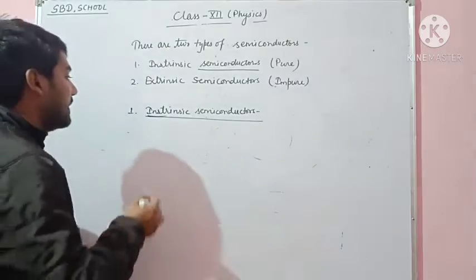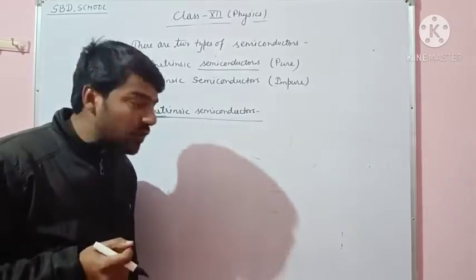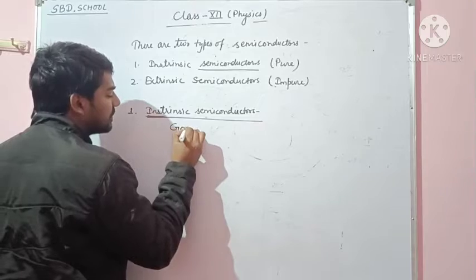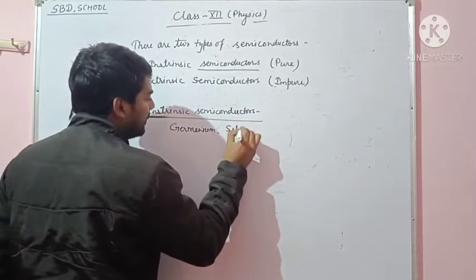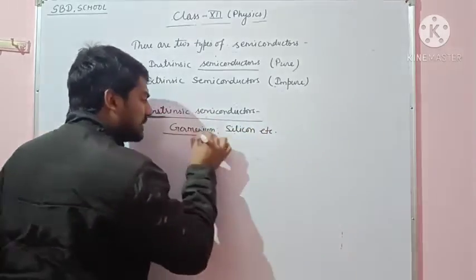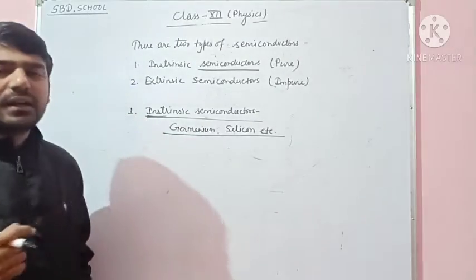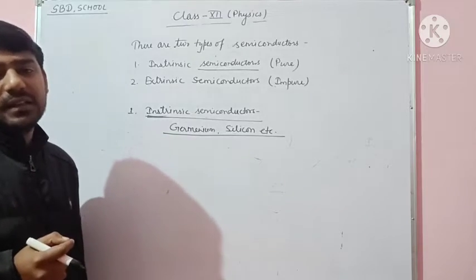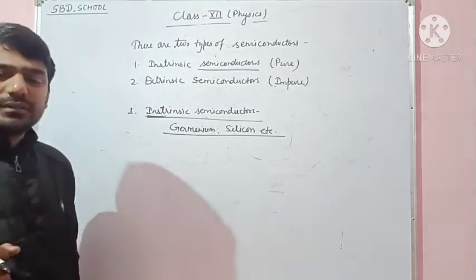Examples of intrinsic semiconductors are germanium, silicon, etc. These are available in a pure condition in nature, and are called intrinsic semiconductors.